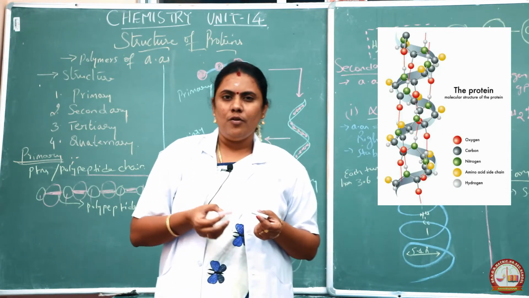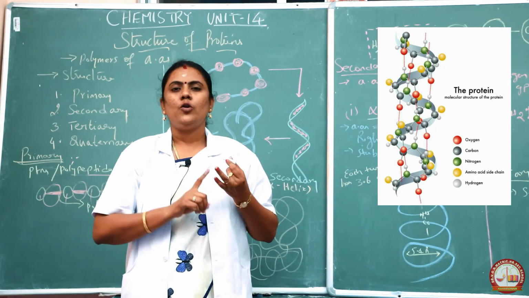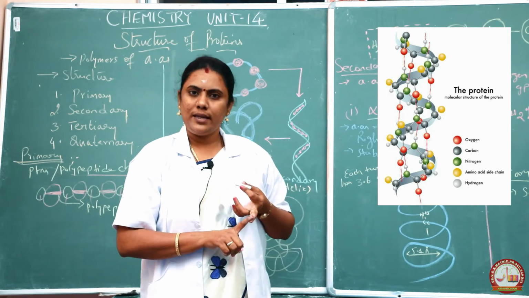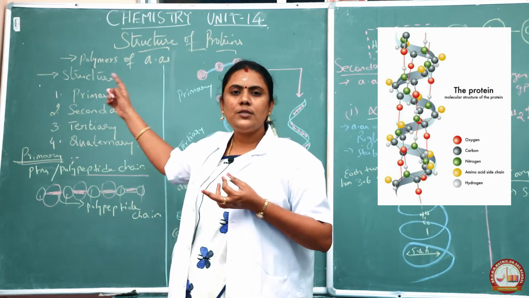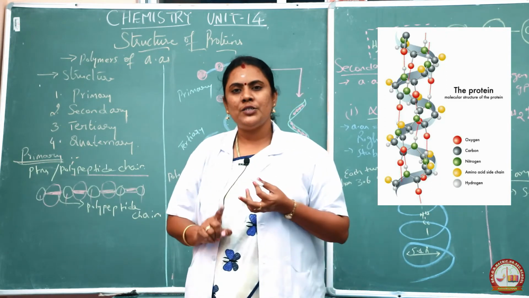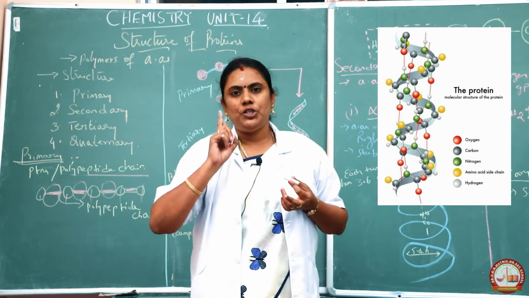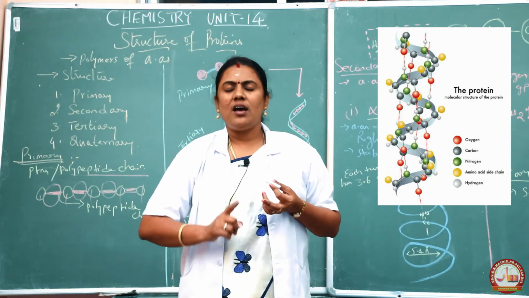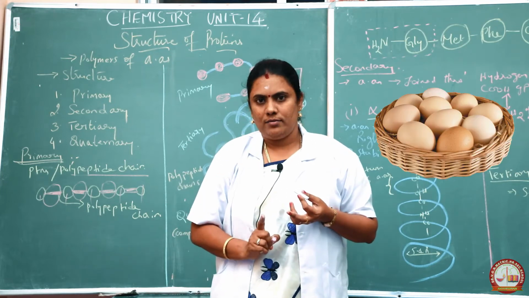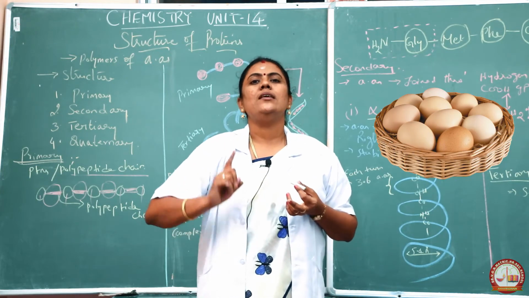For example, you would have studied about the hydrogen bond, the covalent bond, and the van der Waals interaction. With respect to protein, the main type of bonding will be the hydrogen bond. Hydrogen bonds are very weak bonds. They can be easily broken at any time.